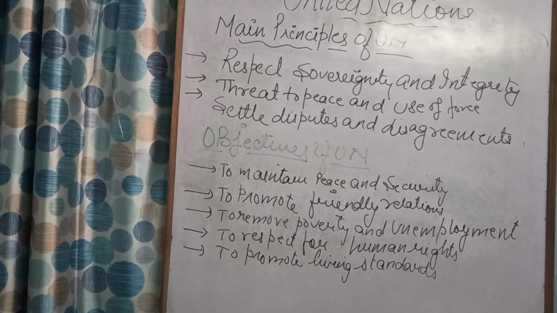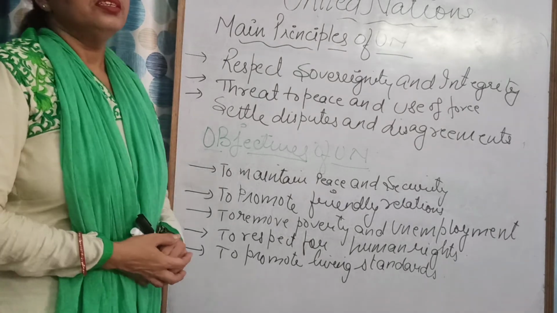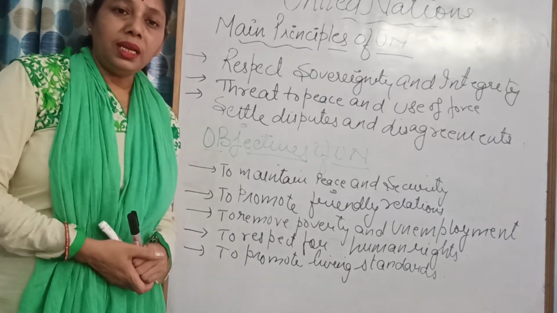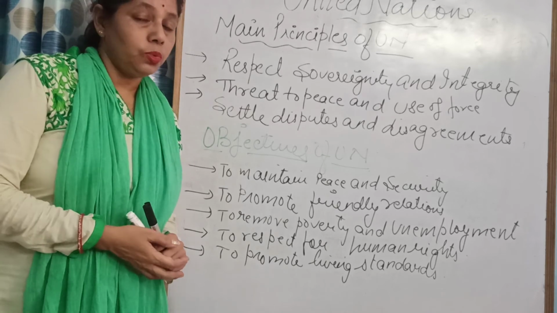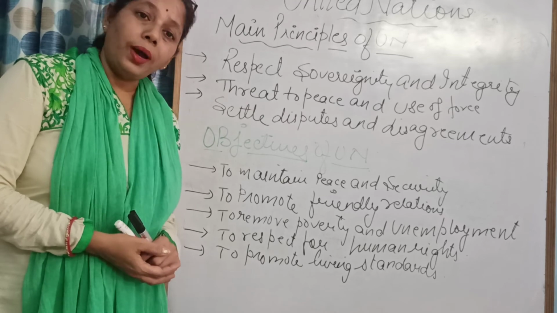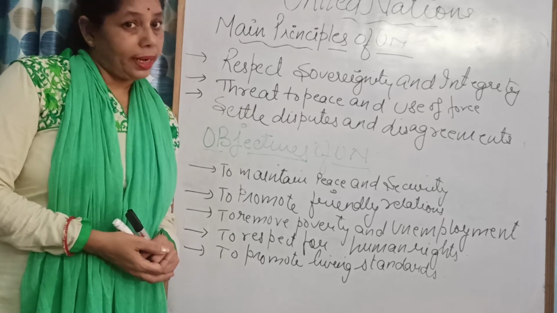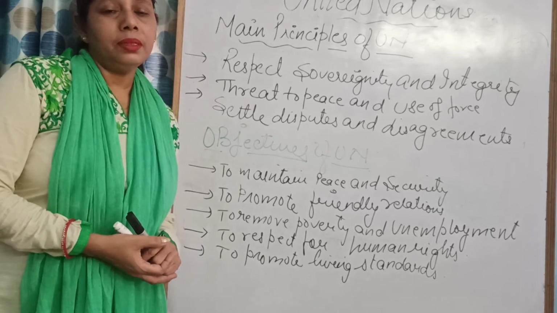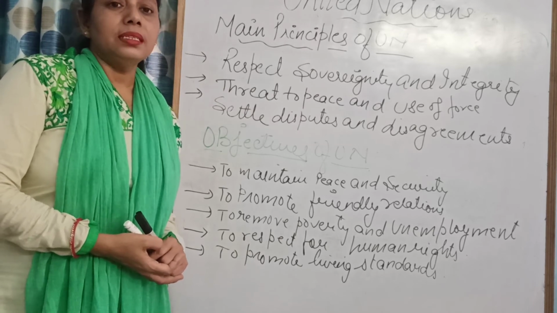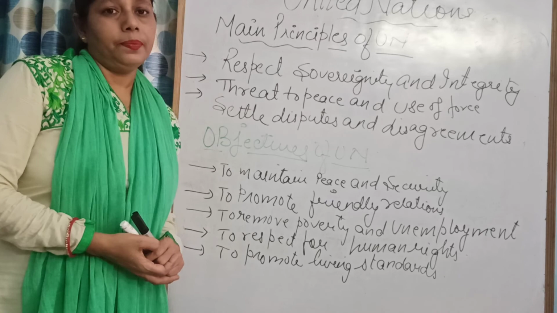What do these olive branches symbolize? These olive branches symbolize peace. There are two colors used in the United Nations, blue and white. White color is again a symbol of peace. Similarly, this symbolizes peace in the world.